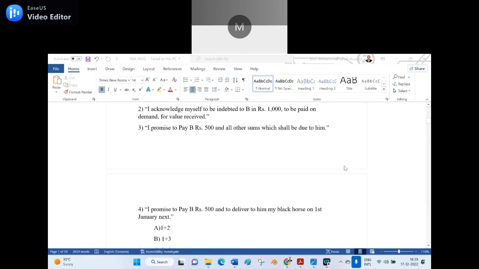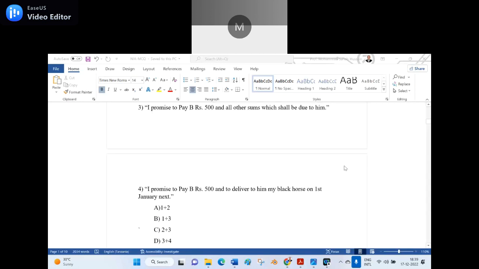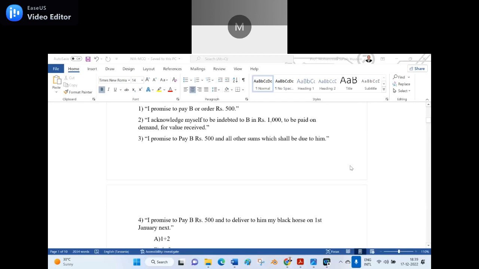And 4, I promise to pay B rupees 500 and deliver to him a black horse on 1st January next. The options are A, 1 plus 2, B, 1 plus 3, C, 2 plus 3, D, 3 plus 4. Which are the promissory notes among 1, 2, 3, 4?